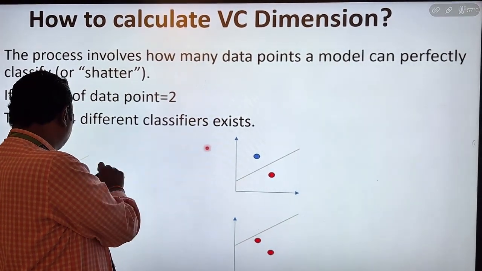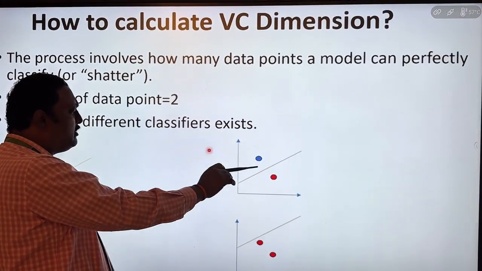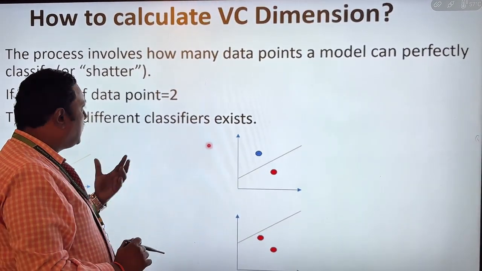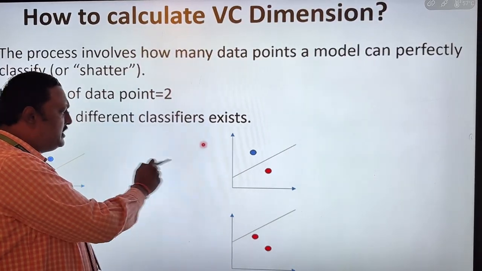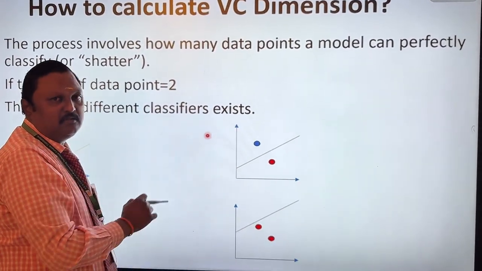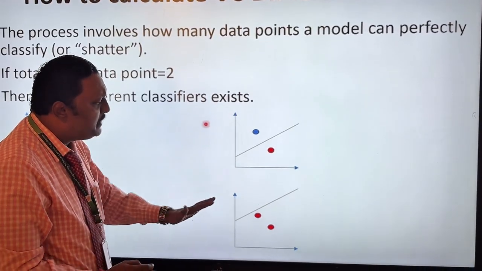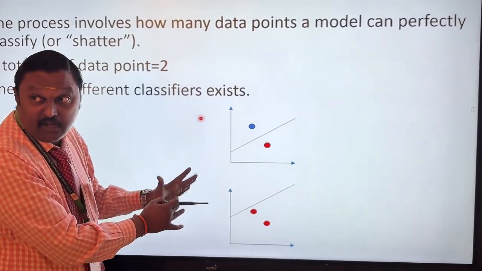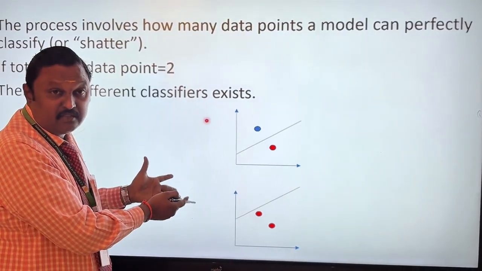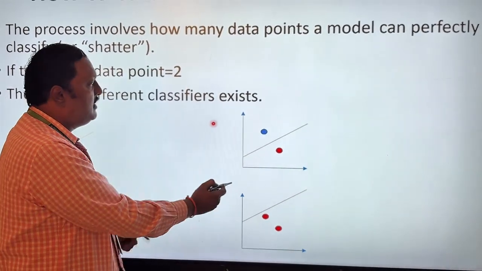This is the example of classifying. Here I am going to draw a straight line. That straight line should classify the particular 2 data points. This diagram shows all 4 possible cases. All the data points should be classified in a very correct manner, right? That is the 2 data point case. In VC dimension, we have to use this.